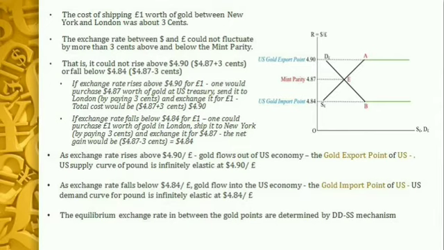At this price, the demand curve for pound will be horizontal and the US economy will be demanding an infinite amount of external currency or the pound. The equilibrium exchange rate in between these two gold points will be determined by the demand-supply mechanism.